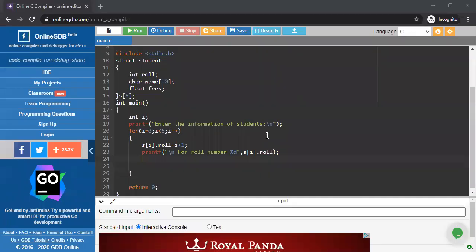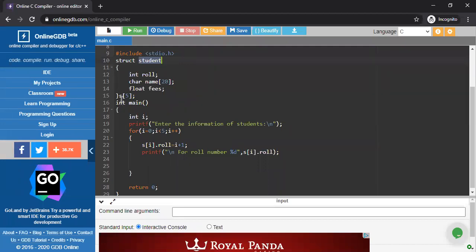Okay, so till now in the previous class we have written that line. I'm just explaining that one again. This is my structure name, after the struct keyword. This works as an identifier. According to my problem statement, I am going to store the information of a student. That's why I am using student here, nothing else. If you want, you can use std or stud, whatever you want, but obviously a meaningful name.